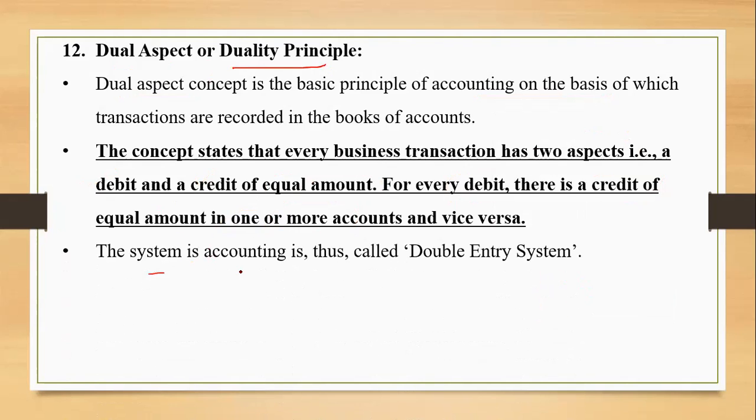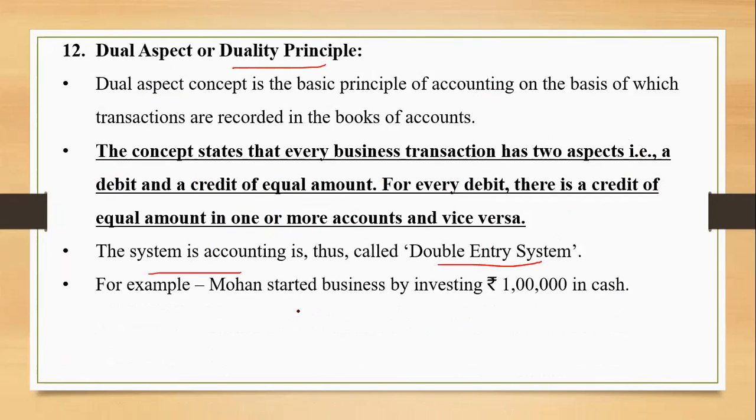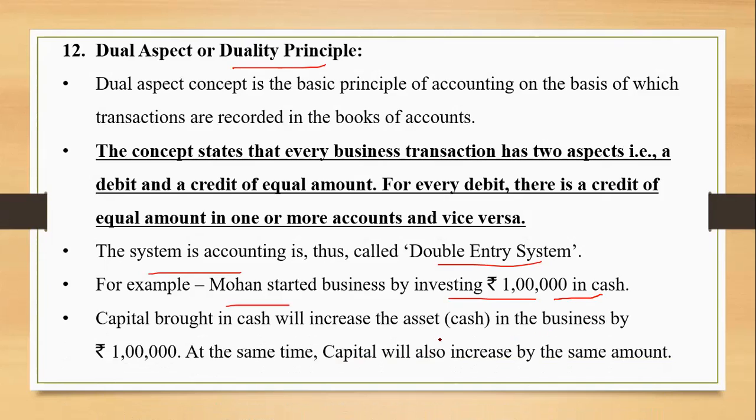The system in accounting is called the double entry system. A brief idea of this I have given to you in chapter number 1. And for example, Mohan has started business by investing rupees 1 lakh in cash. Now, if I have to think from the business point of view, cash comes in is one aspect, and who has given me cash? Mohan. So cash increases as well as the liability towards owner in the form of capital increases. So cash increases and capital also increases by the same amount, rupees 1 lakh.